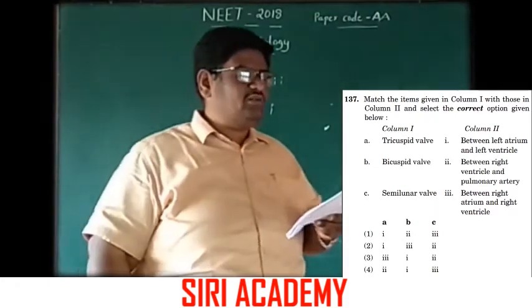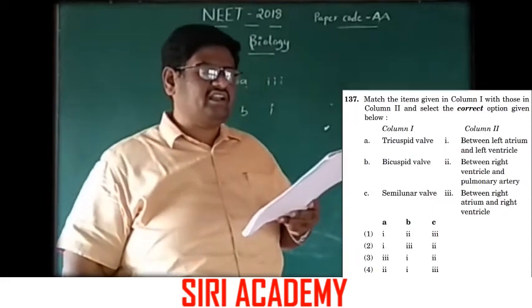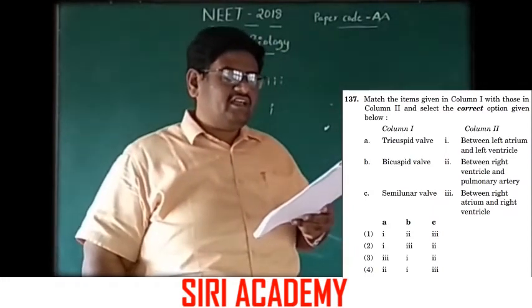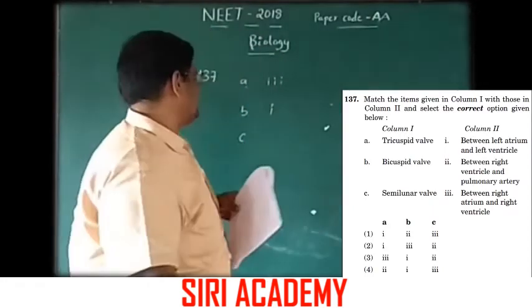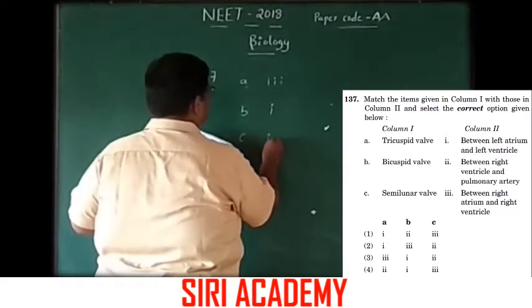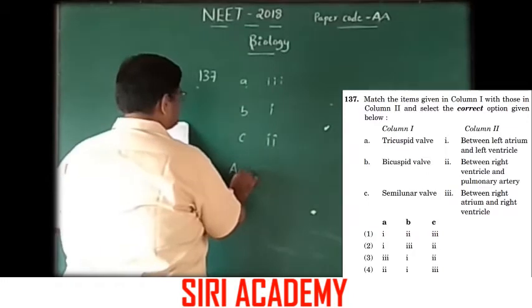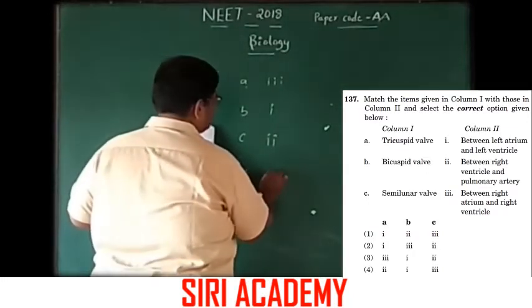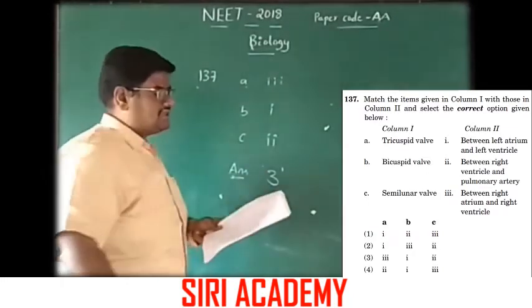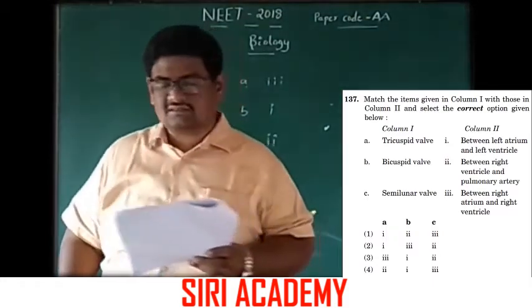And the semilunar valve is present between the right ventricle and pulmonary artery, option 2. The answer is option 3 for this match.